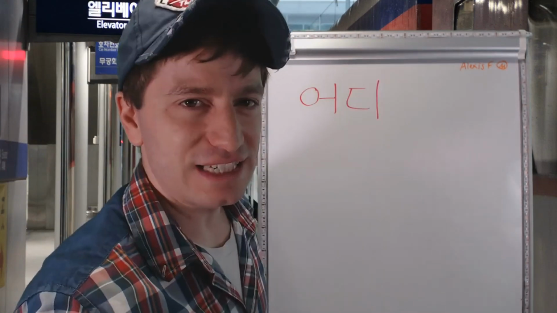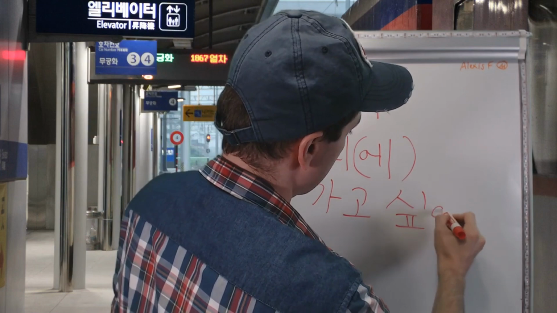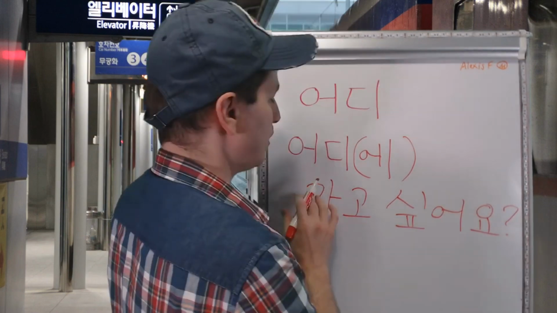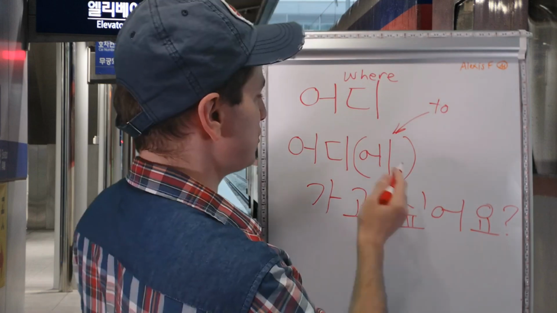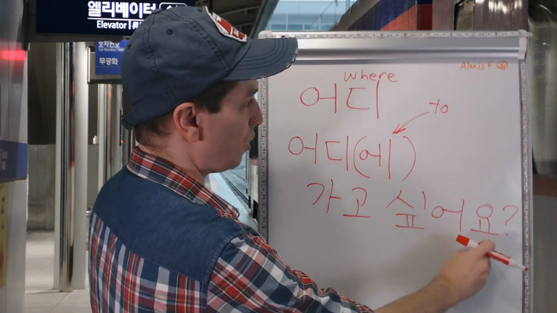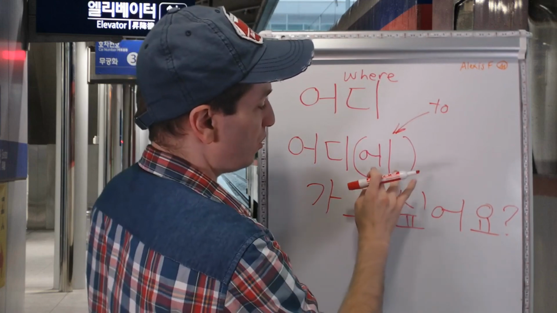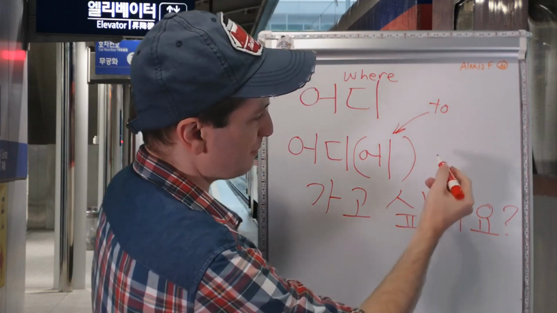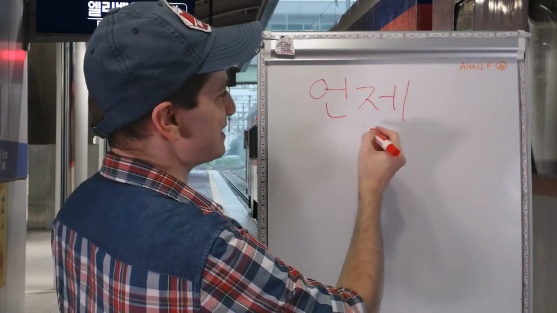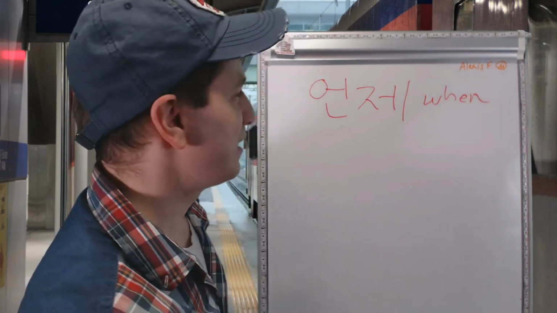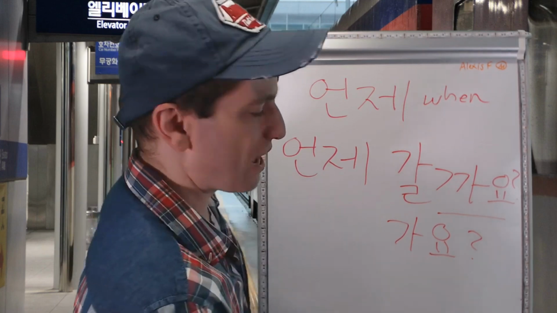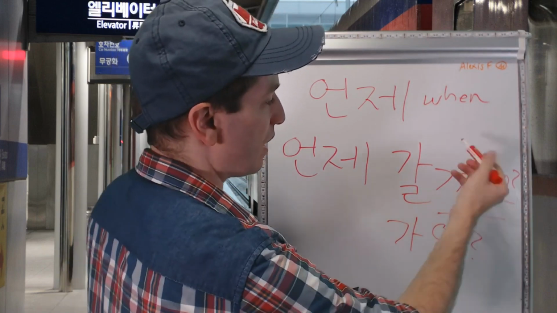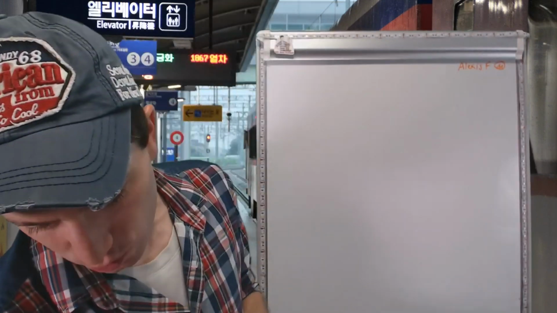Where? 어디. So where do you want to go? 어디에 가고 싶어요? 어디 가고 싶어요? 어디 and 어디에 have the exact same meaning. It's just like saying, where do you want to go? 어디에. Where do you want to go to? Most of the time, 어디 will be used by itself. 언제 means when. So when did you meet? When is the meeting? 언제 가요? When are you going? Or 언제 갈까요? When should we go? Okay, next word.